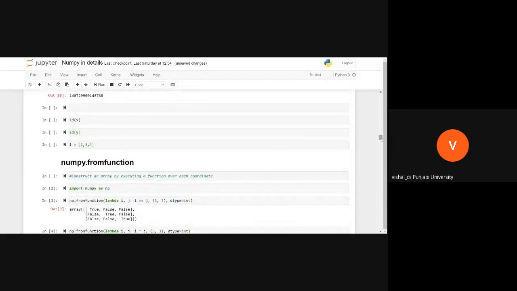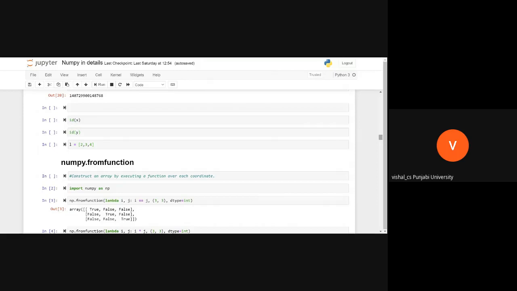Okay, now there is another function in NumPy, that is fromfunction. What is this function known as? From function. We say fromfunction is used to create an array from some function.